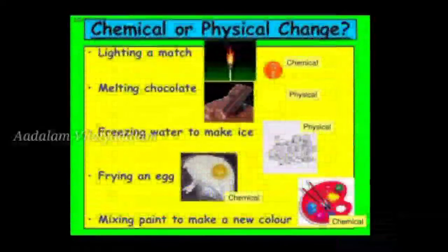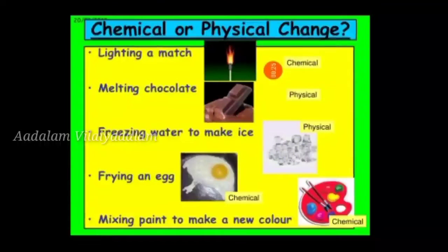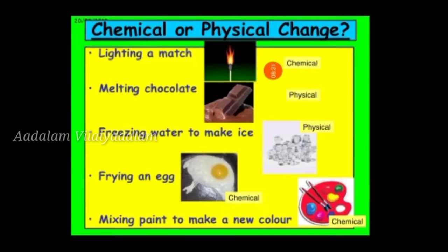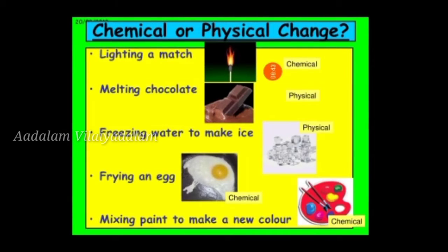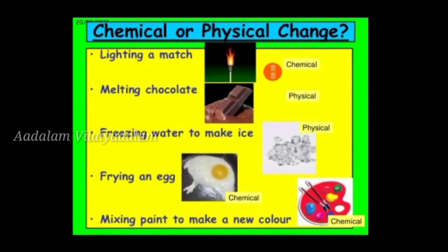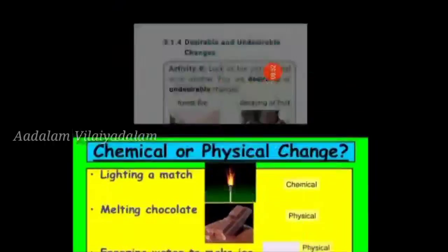Understood? So now you tell which one is chemical and which one is physical change. Melting chocolate and freezing of water to make ice are all physical changes. Chemical change means lighting a match, frying an egg, and mixing paint to make a new color. These are all chemical changes. All understood what physical and chemical changes are?